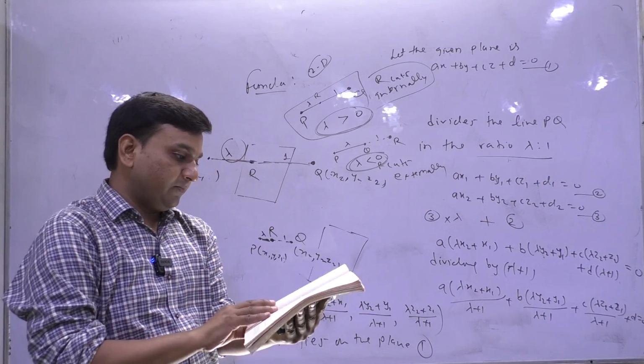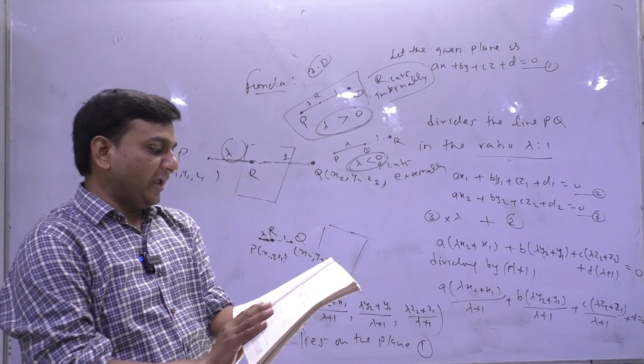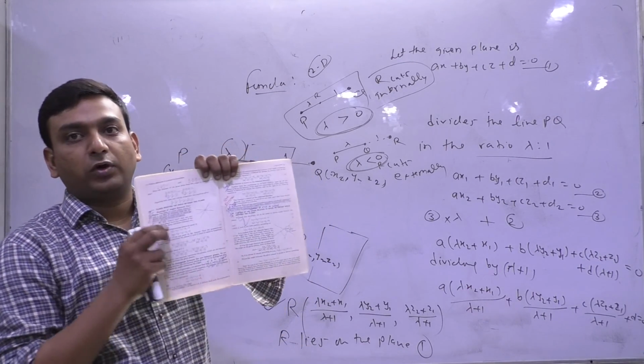Distance, fair enough. Internal bisector. Planes bisecting the angle between 2 planes. Page number 54.